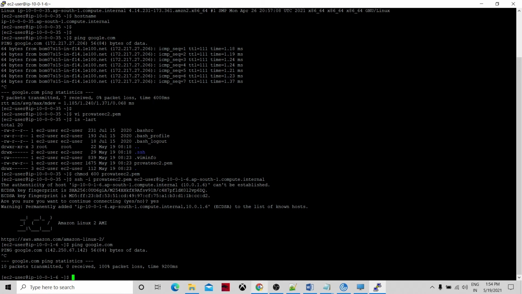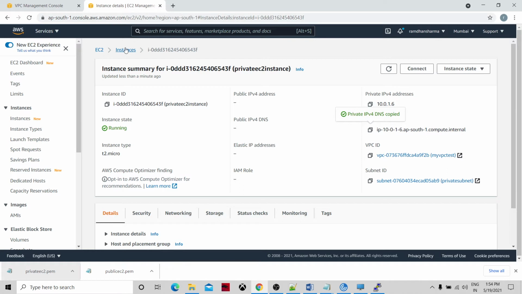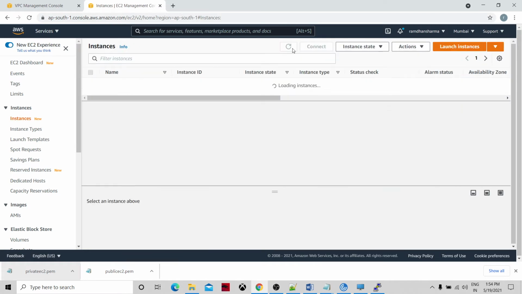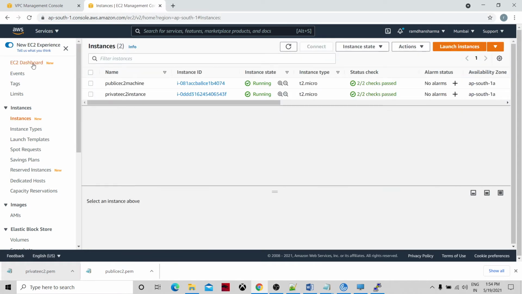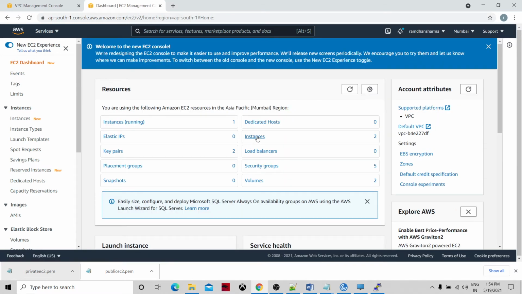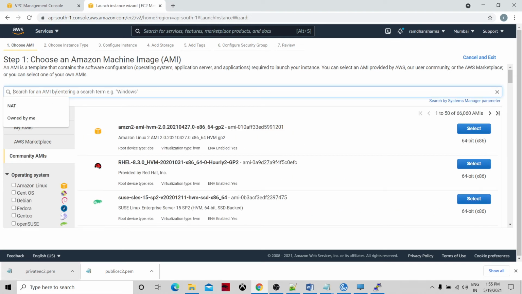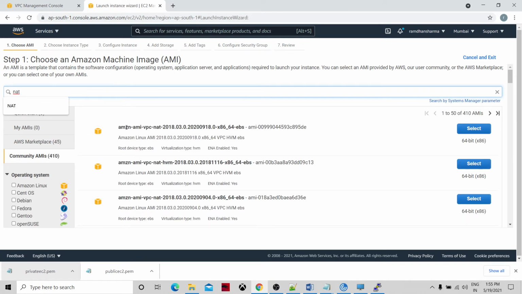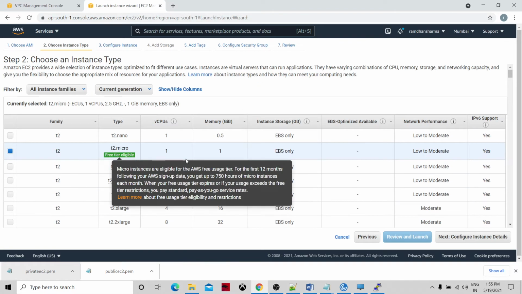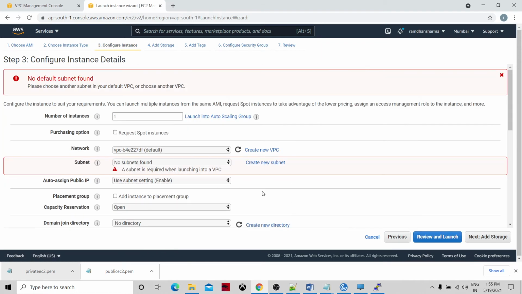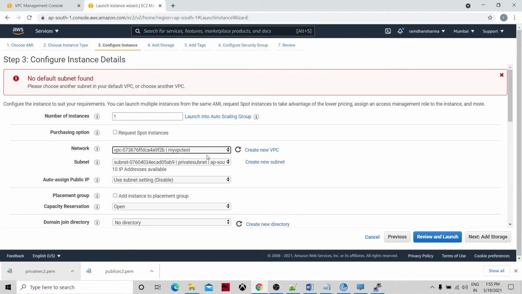So what is the way? The way is a NAT instance. So we are going to create the NAT instance now. So let's go ahead and go to the EC2 dashboard, EC2 instance, and create it. How we will create the EC2 instance? Same way, but one difference is you need to go to the community AMI and search for NAT, and you take the first machine and select it. It's free tier available, then configure it. So here you have to configure very carefully.